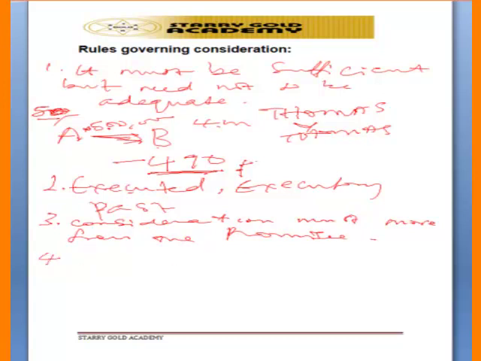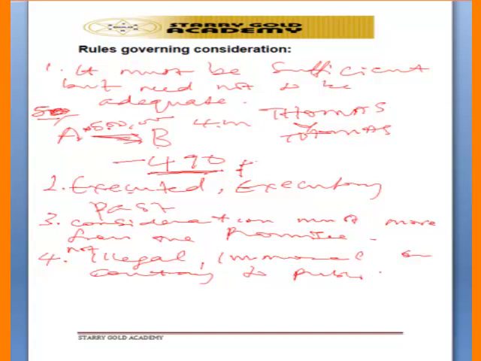Then number 4, consideration must not be illegal, immoral, or contrary to public policy. So that means a consideration must not be illegal, immoral, or contrary to public policy. Illegal consideration, take for example, if Mr. A gives money to Mr. B, and Mr. B promises to supply cocaine, so it is illegal. That supply of cocaine is an illegal consideration.